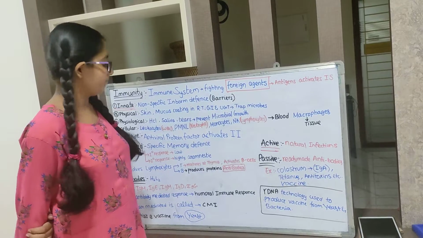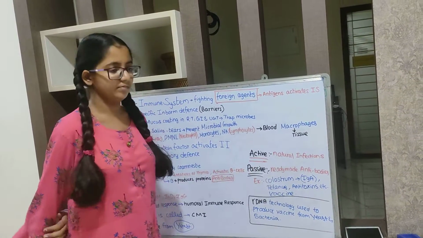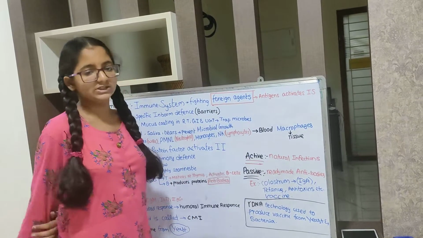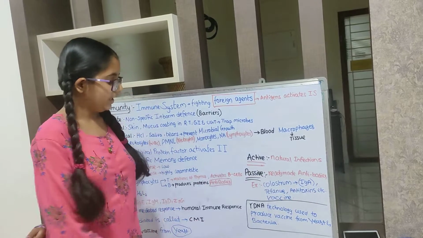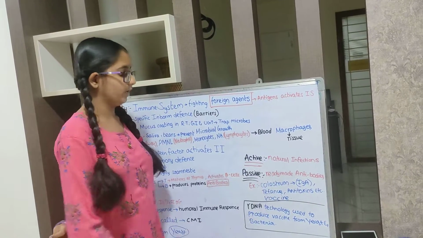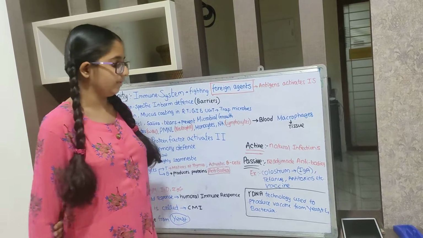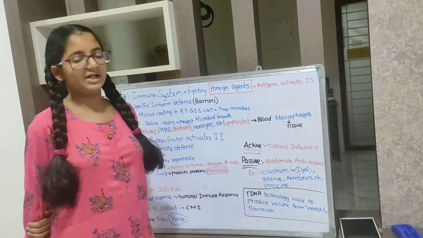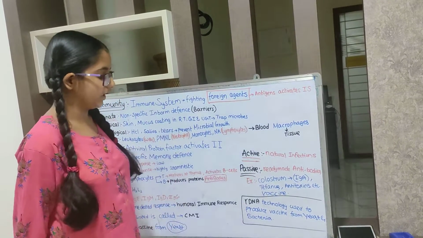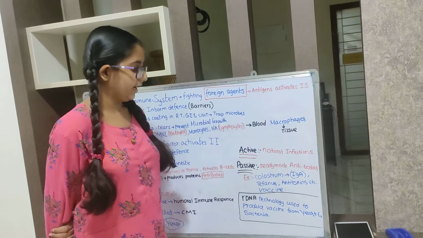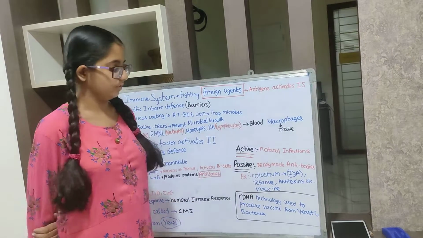And the second one is passive. Passive immunity is on ready-made antibodies, while active is natural. An example is colostrum. From mother to fetus, colostrum is important and is taken in childhood. So this IgA, as I said before, in colostrum is an example of passive immunity.